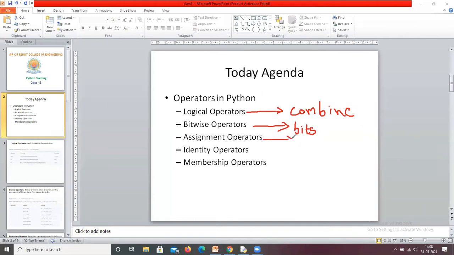Assignment operators: if you want to assign a value to a variable, then we use these assignment operators. Any doubt? If you have any doubt, unmute yourself or place your doubt in the chat box.